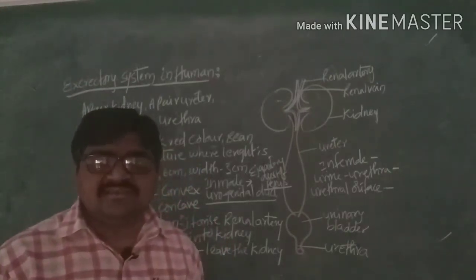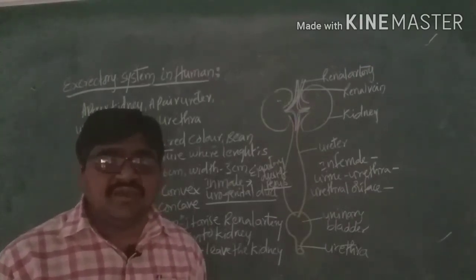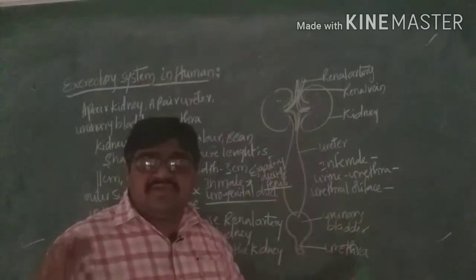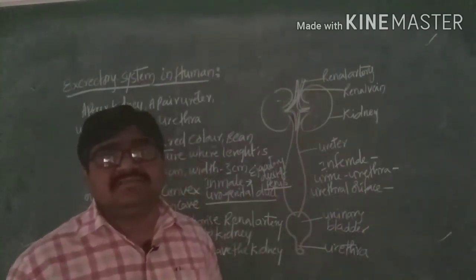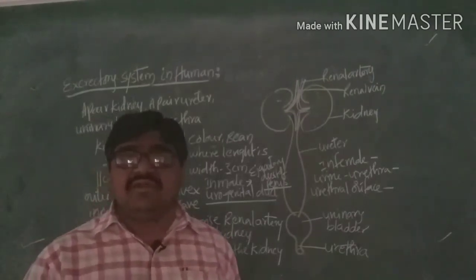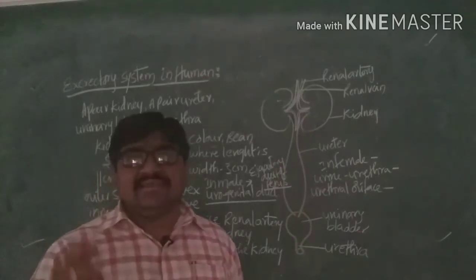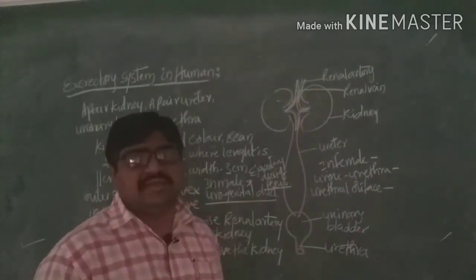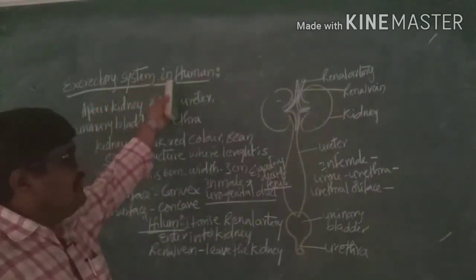But in females it is not present. The urethra opens into the urethral orifice. So elimination of urine takes place separately in females, but in males it is combined with the ejaculatory duct, so it is called a urogenital duct. That is how excretion takes place in the human excretory system.